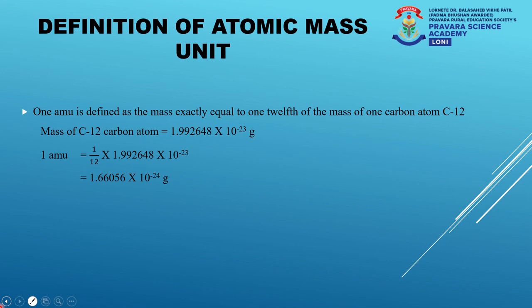The question which I asked in the previous video was, what is the relationship between 1 Dalton and kilogram? From this value, you can easily calculate the relationship between Daltons and kilograms. If 1 AMU is equal to 1 Dalton, that is, if 1 Dalton is equal to 1.66056 x 10^-24 grams, then 1 Dalton is equal to 1.66056 x 10^-27 kilograms.